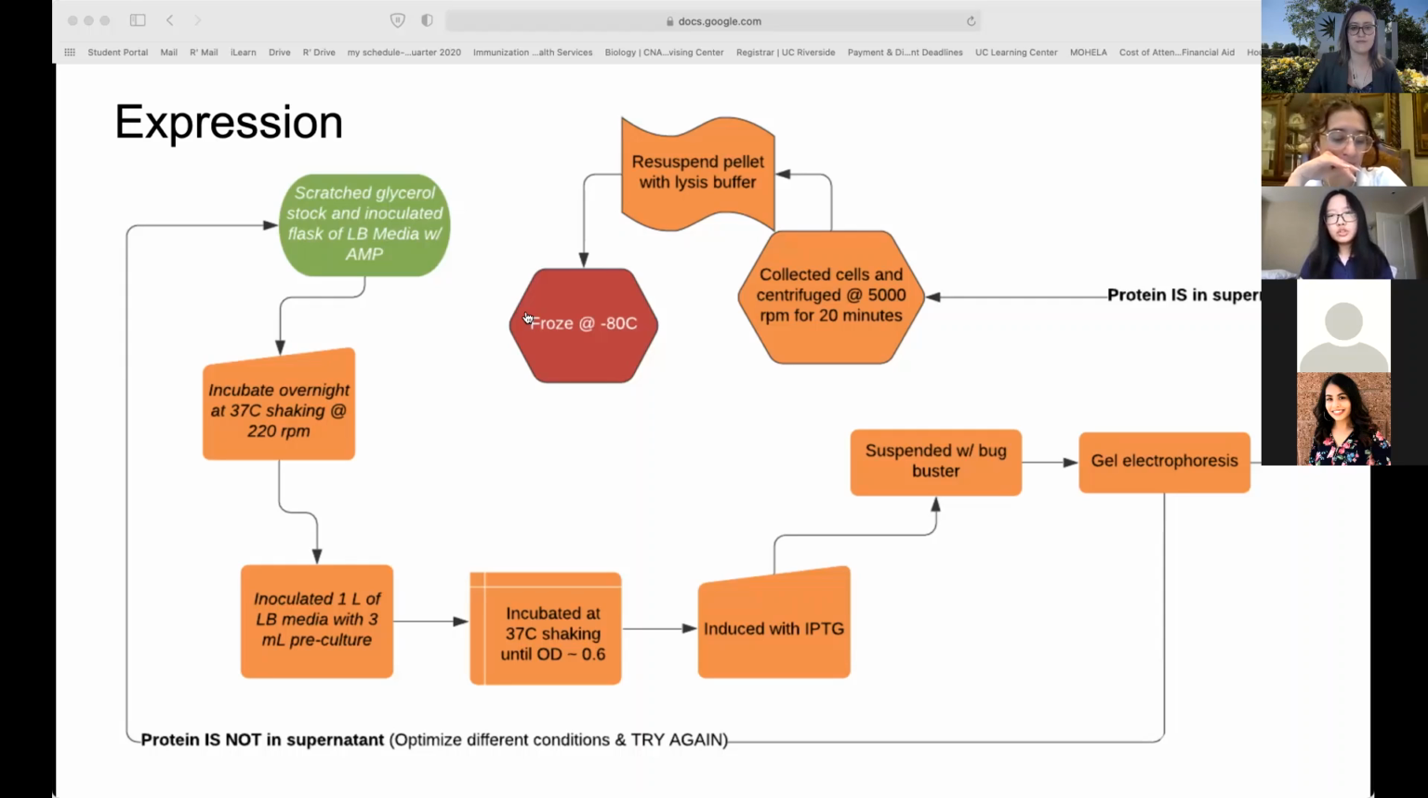And before centrifuging, BugBuster solution was used to break down the cell membrane and allow the protein of interest to be released into the supernatant. And in doing so, we can ensure with gel electrophoresis that our protein was present and that the protein had been successfully extracted into the supernatant. The cells were then collected and centrifuged, and after the pellet was resuspended with lysis buffer and frozen at -80 degrees.